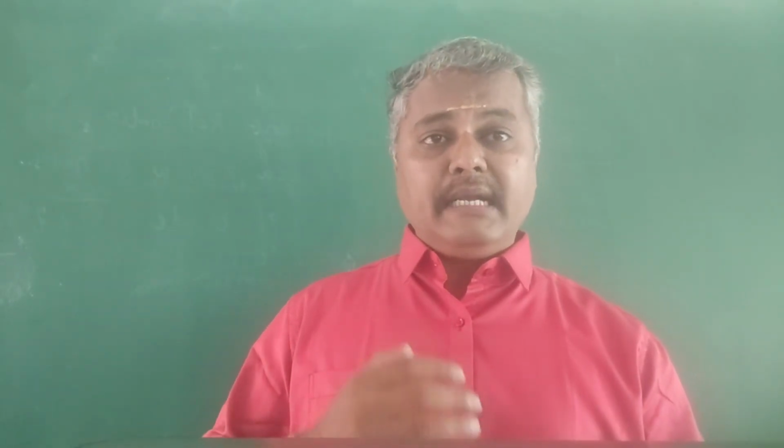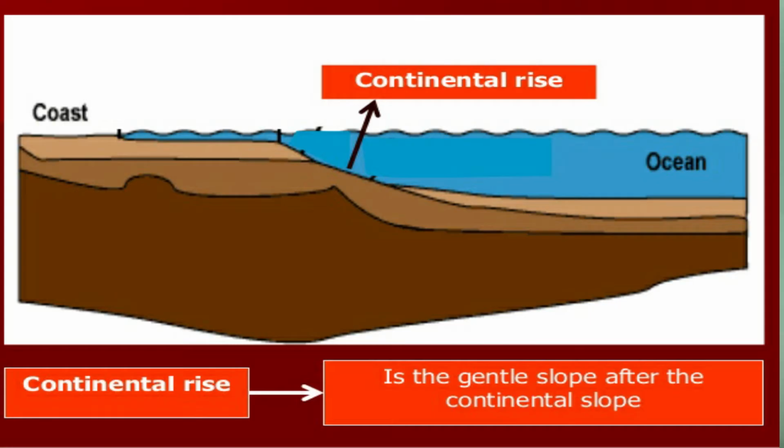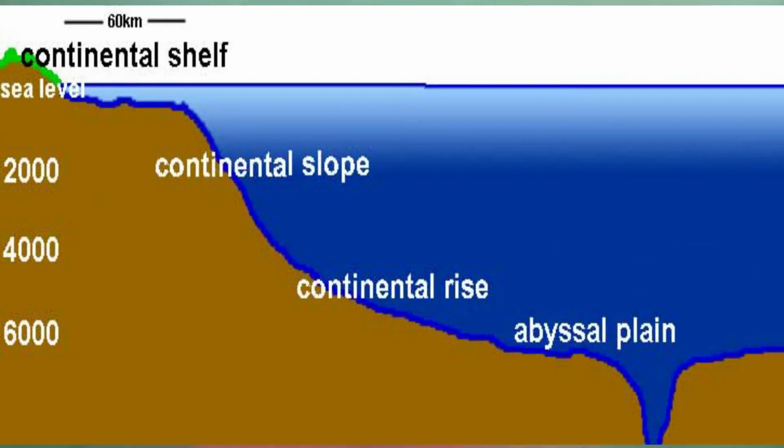Next one goes to the continental rise. At the base of the continental slope is a gently sloping layer of sediments which merges into the deep sea floor. This underwater feature found between the continental slope and the abyssal plain is called the continental rise. Okay, it consists of submarine fans which are similar to the alluvial fans found on the land. Okay, next one is the deep sea plain or abyssal plain.